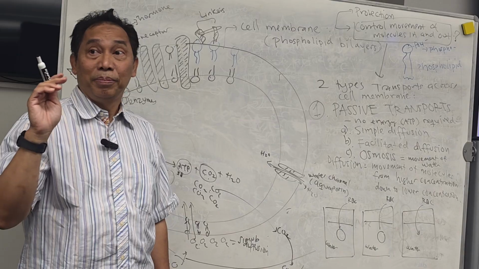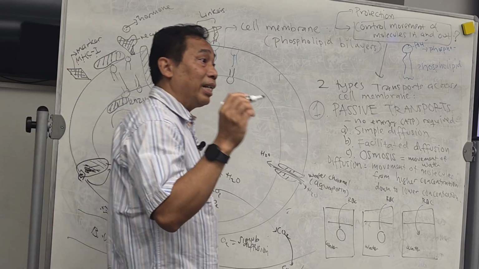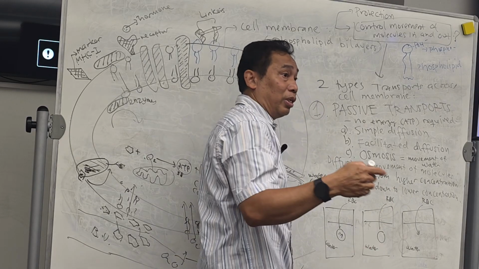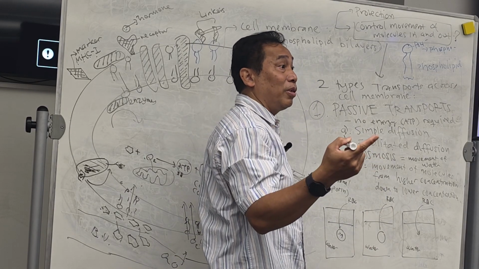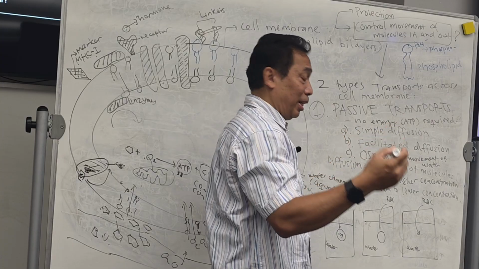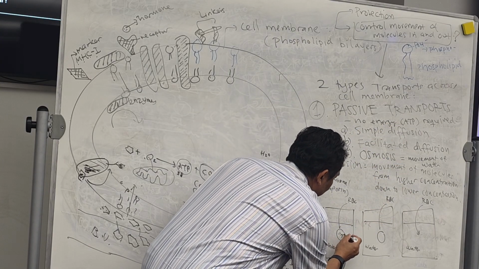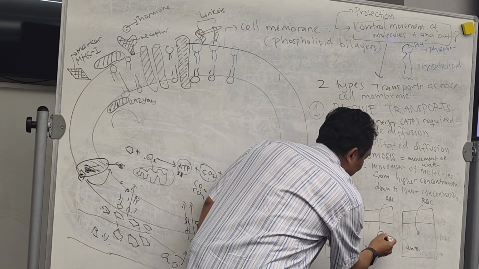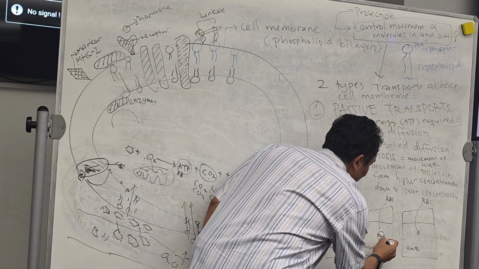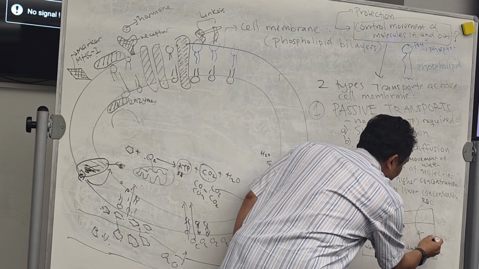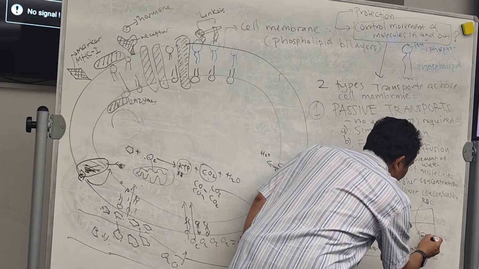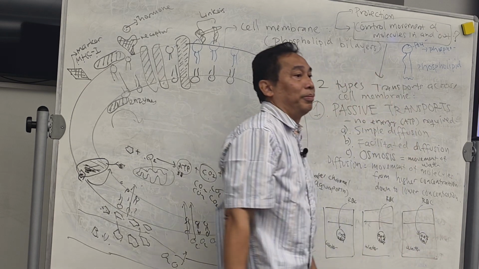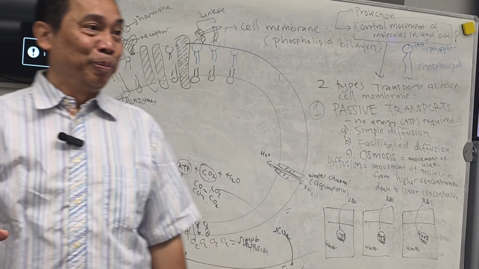Get it? You with me? Now, a red blood cell actually contains about 0.9% salt, sodium chloride. So it has sodium chloride. It's a little bit salty. So 0.9% NaCl, sodium chloride. This one also has the same, and this red blood cell has 0.9% sodium chloride. You got this one first?